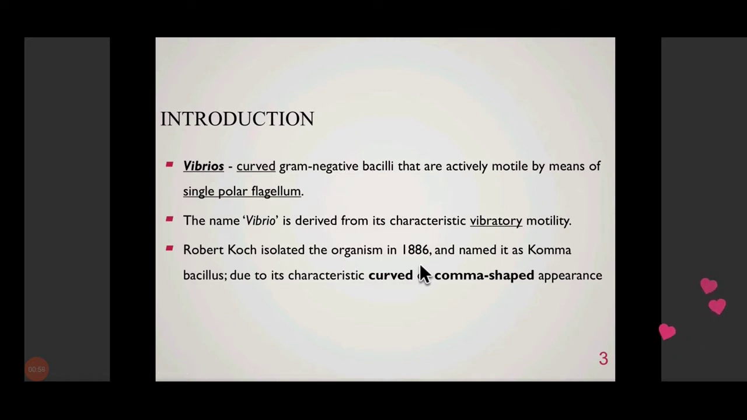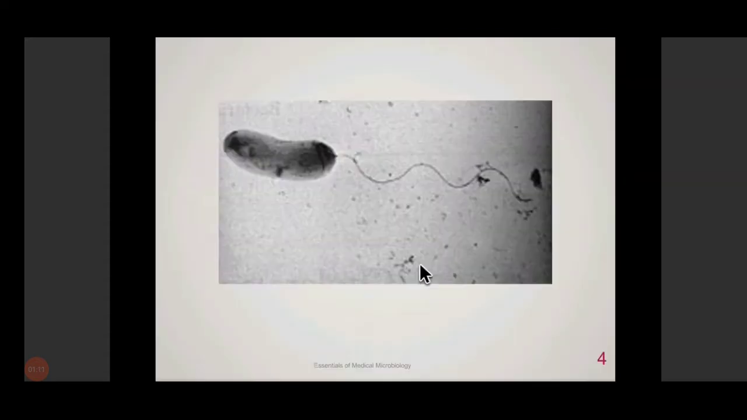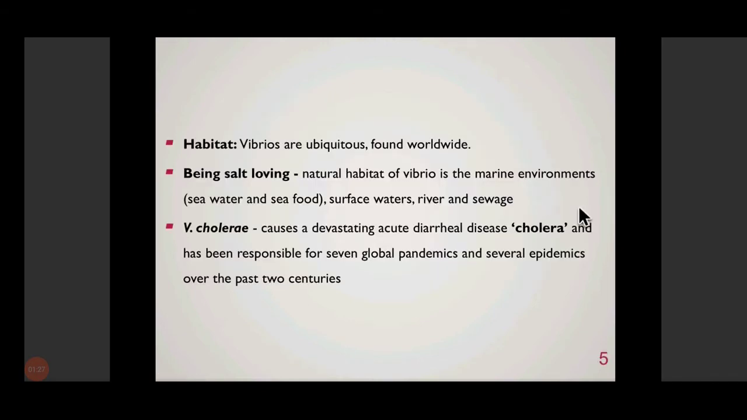by Robert Koch, and he named it comma bacillus because of the comma-shaped or curved appearance of the bacilli. So this is how a typical Vibrio looks. So this is the bacillus. You can appreciate it is slightly curved, and the flagellum is coming out of one end. That is a polar flagellum.